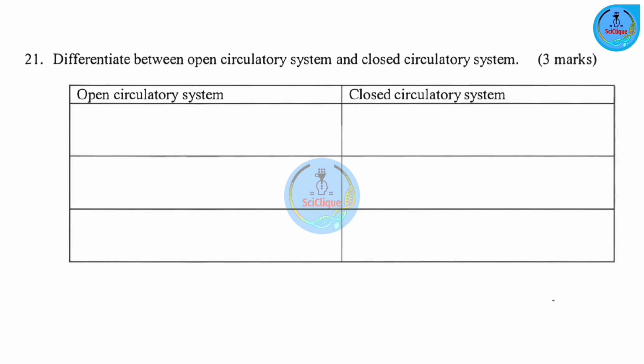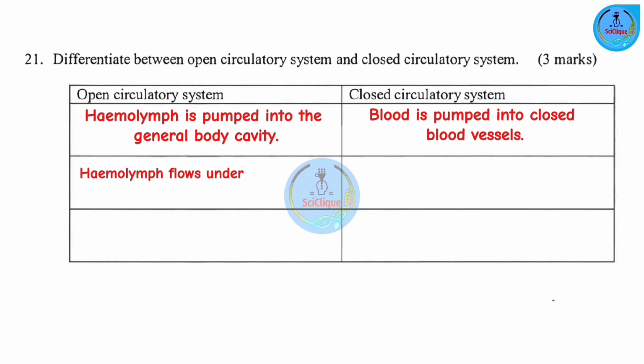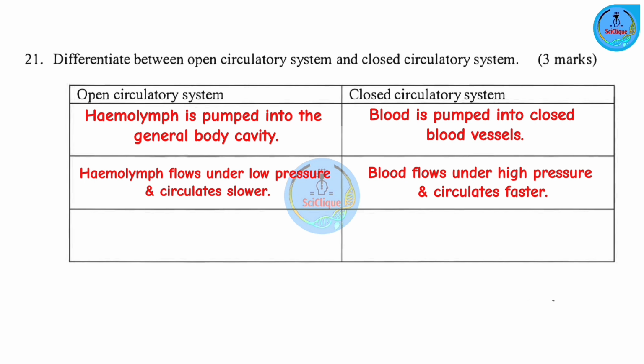So in the open circulatory system, the hemolymph is pumped into the general body cavity. So it's going to come into direct contact with the body tissues. In the closed circulatory system, blood is pumped into closed vessels. So it doesn't have direct contact with the tissues. Number 2, in open circulatory system, the transport fluid, the hemolymph, flows under low pressure. So you're going to have blood circulating over a short distance at a lower rate. In the case of the closed circulatory system, blood flows under high pressure, so the blood circulates over a longer distance at a faster rate.